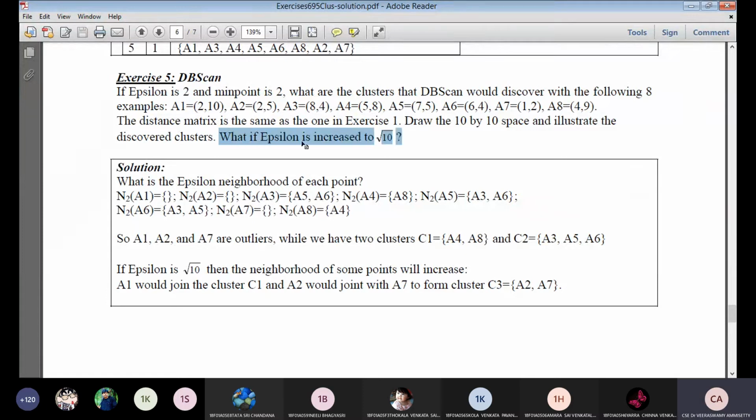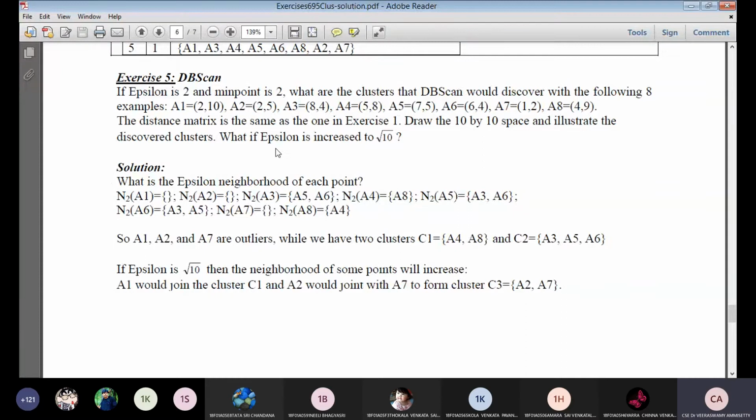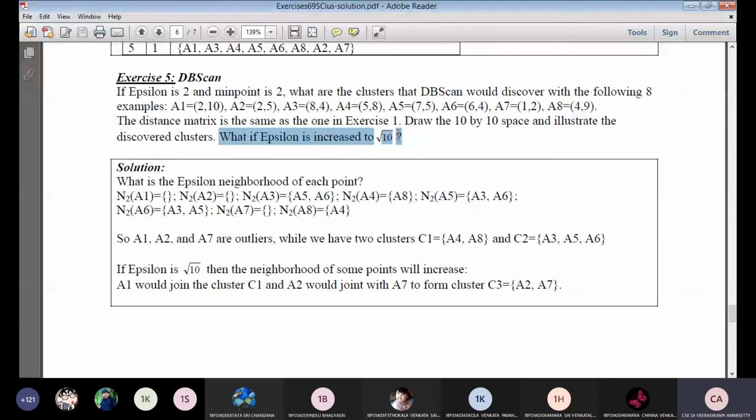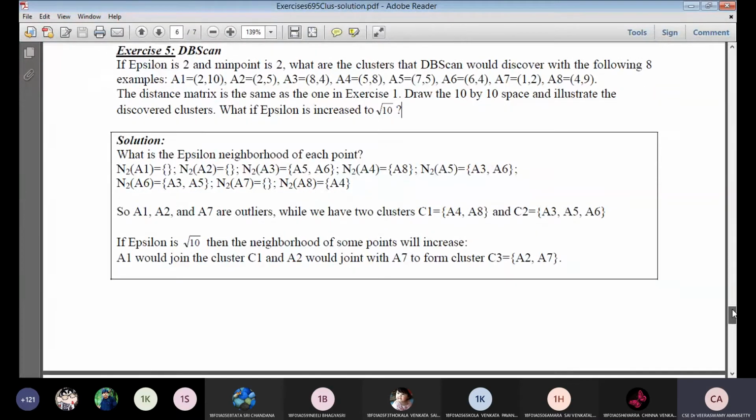The question asks: epsilon is already given, and the minimum points are 2, so what clusters would DBSCAN discover for the same 8 examples: A1 (2, 10), A2 (2, 5), A3 (8, 4), A4 (5, 8), A5 (7, 5), A6 (6, 4), A7 (1, 2), A8 (4, 9)? Using the distance matrix of these 8 by 8 points, what clusters are formed when epsilon increases to root 10? You can solve this using this example.